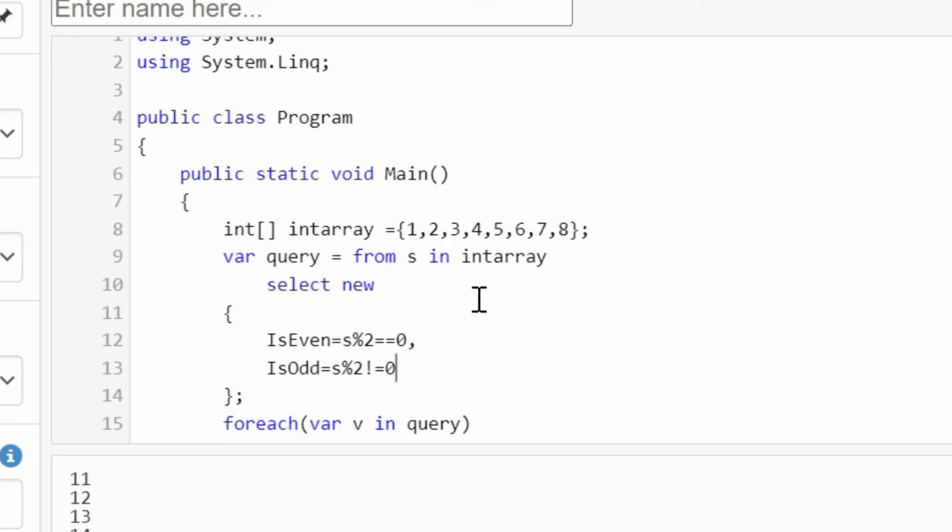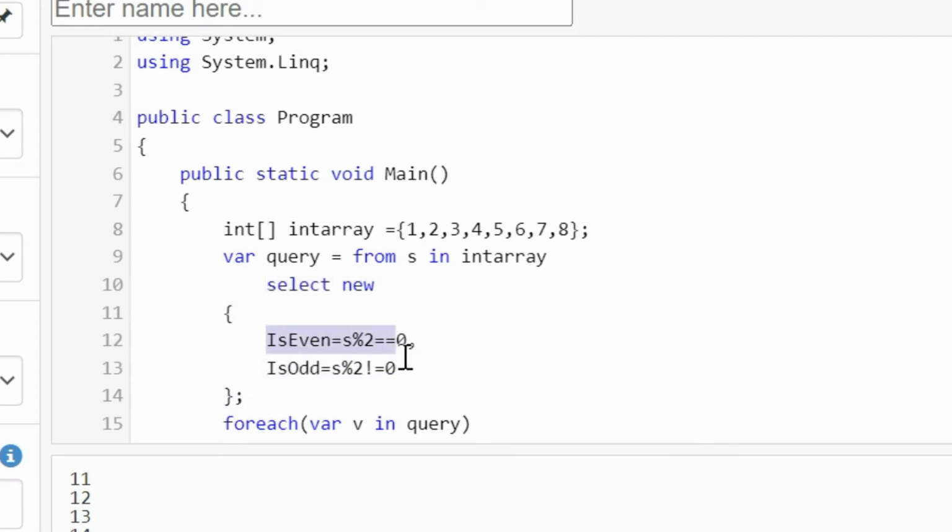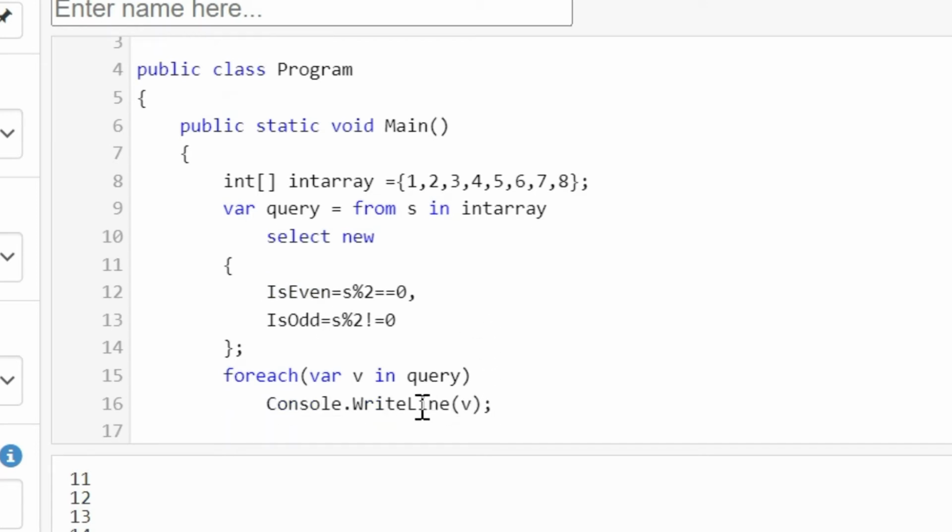Okay, now you need to understand that this is the anonymous type we talk about in C#. Now I am using multiple fields in the select operator, so I am using this anonymous type. You need to use the keyword new, and then you need to define the properties. These properties you will be able to access here using this variable.